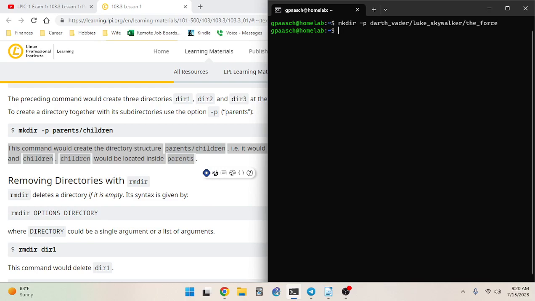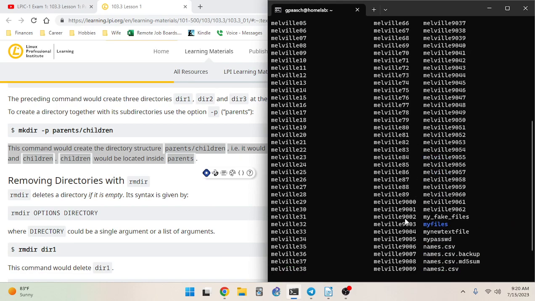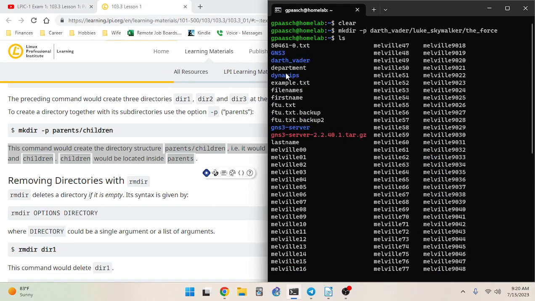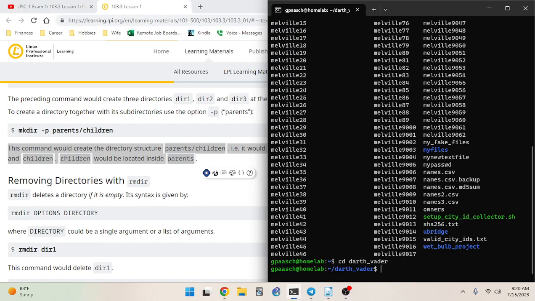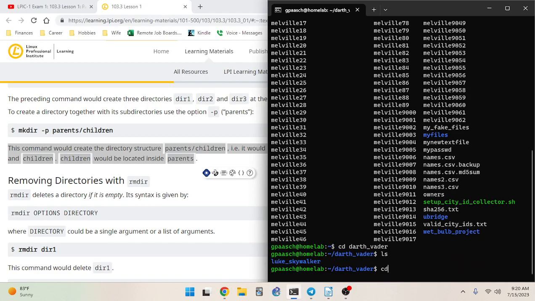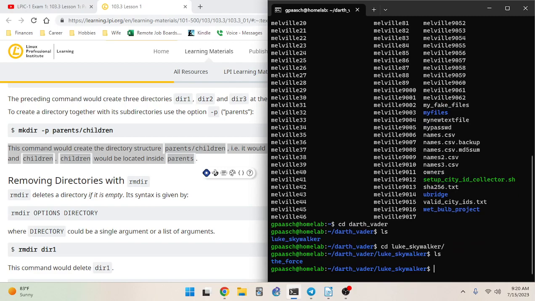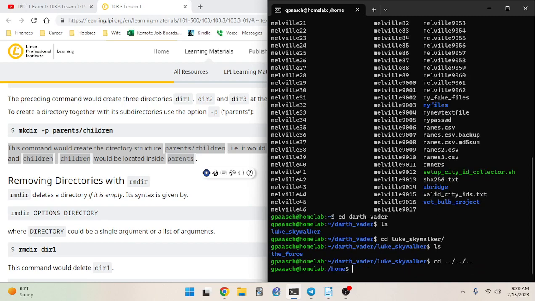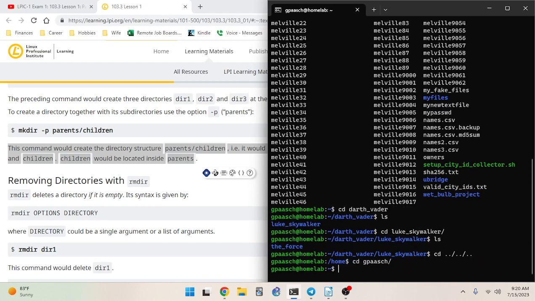Okay, so now if I do an ls, we don't have the Force, we don't have Luke Skywalker. All we have is this Darth Vader, because if I change directory to it, now it's nested inside of that. Change directory to this, now it's nested inside of that. So I'm going to use this syntax to go back. I went back one too far.